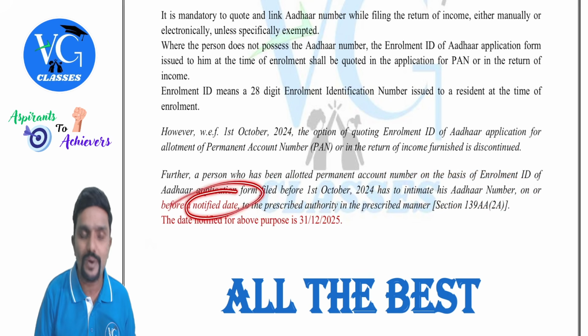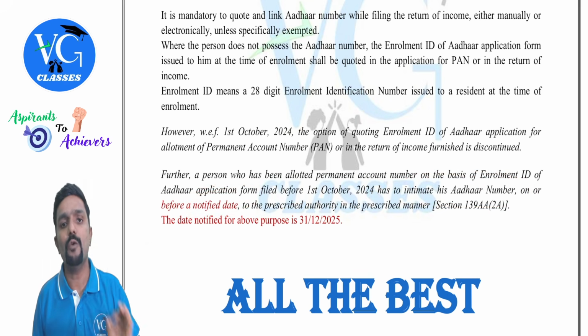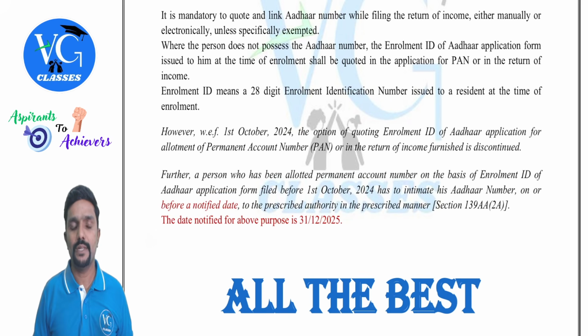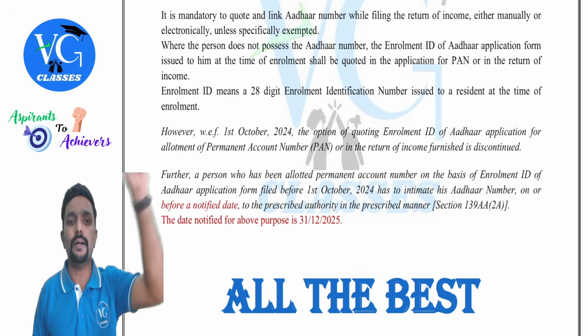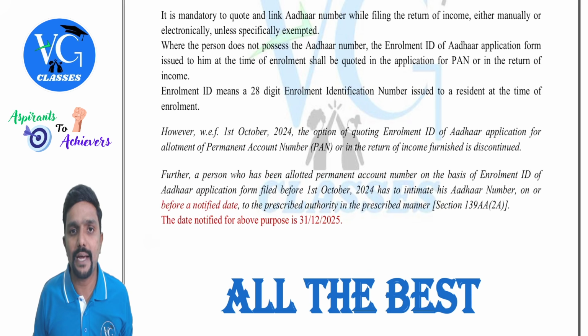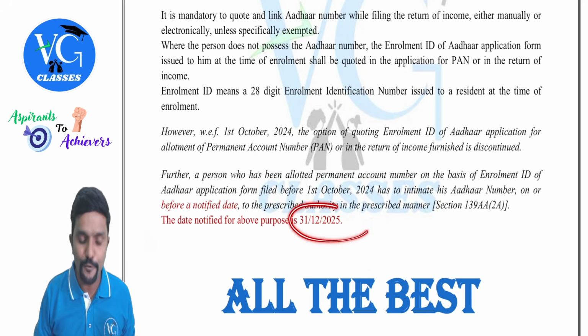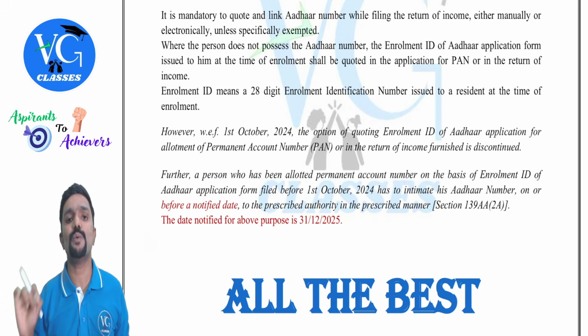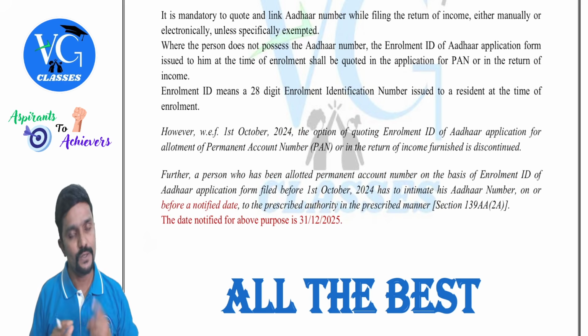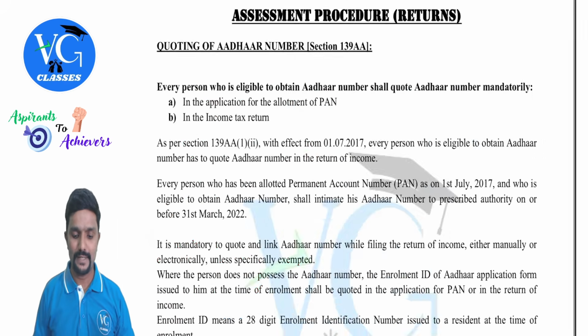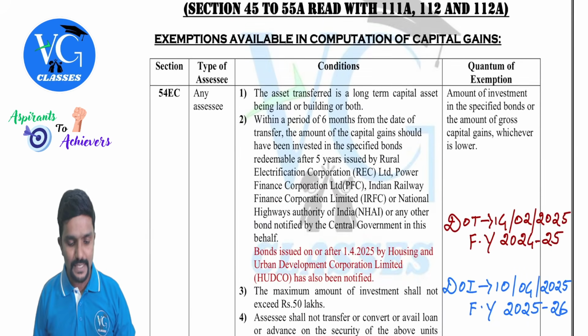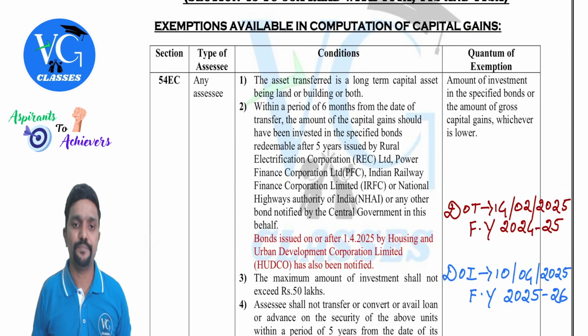This date was not notified before. Now it has been notified. So these are the amendments. Now let us discuss them in detail.